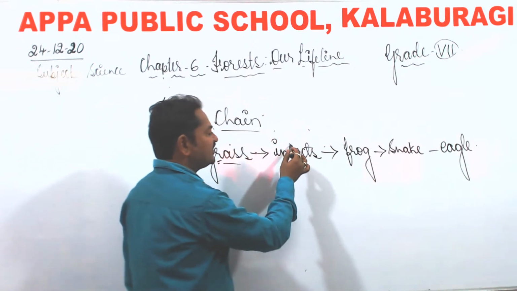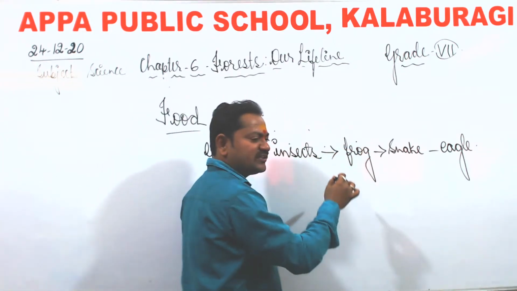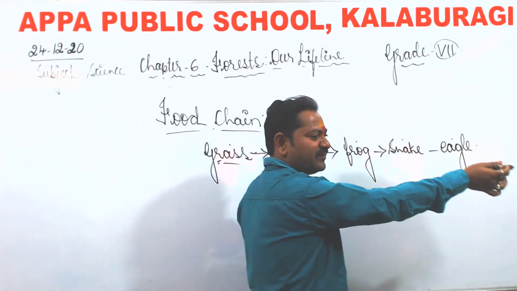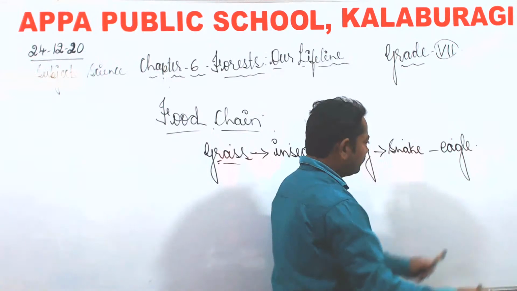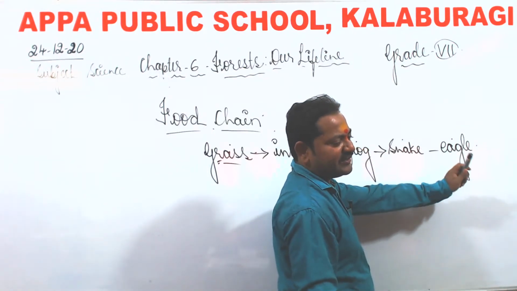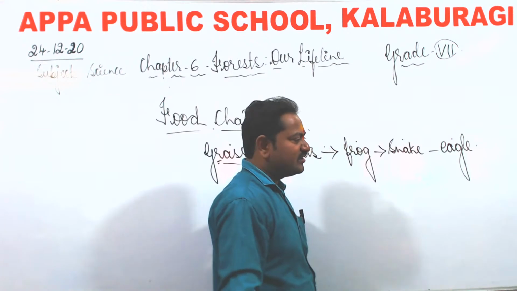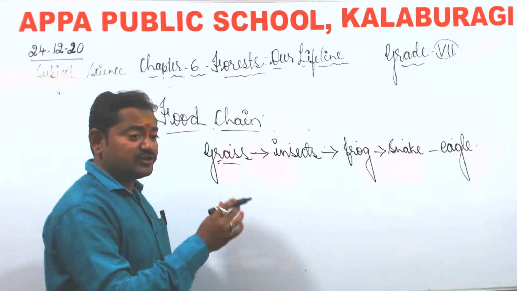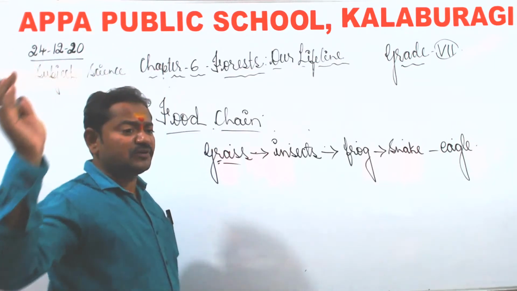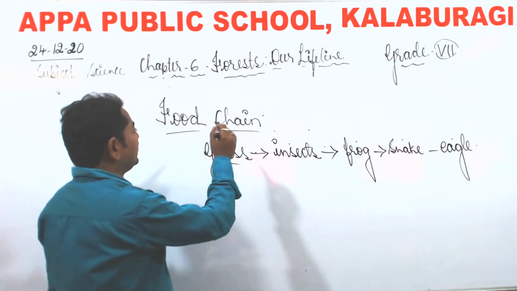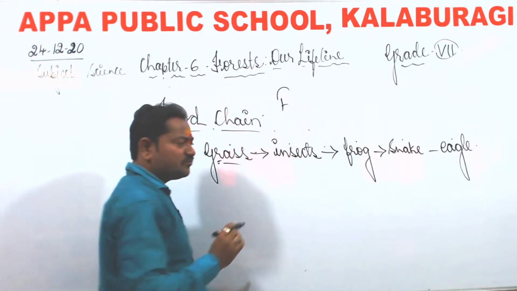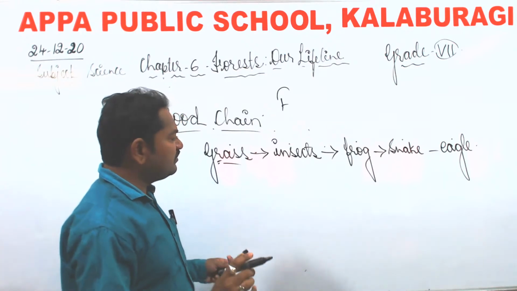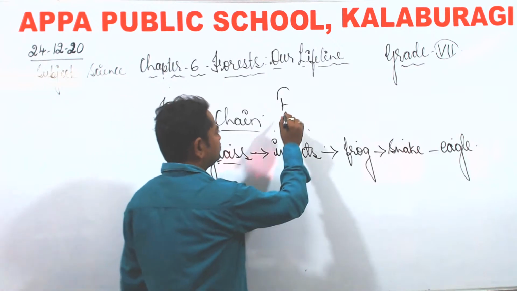Grass is being eaten by insects, insects are being eaten by frog, frog is being eaten by snake, snake is being eaten by eagle. When the eagle dies, it will get decayed and the microbes or microorganisms will act on it and convert it into humus or the nutrients. So this is called a food chain. There are so many different types of food chains found in the forest. This is just one which I have told you, but there will be many food chains found in the forest.